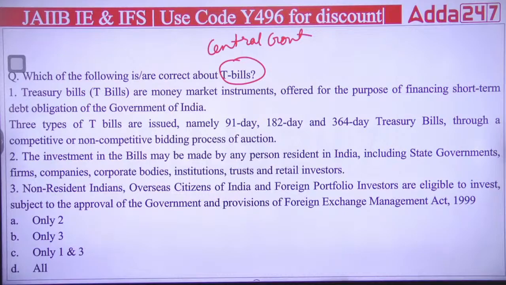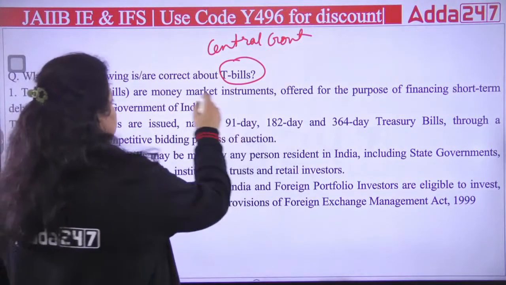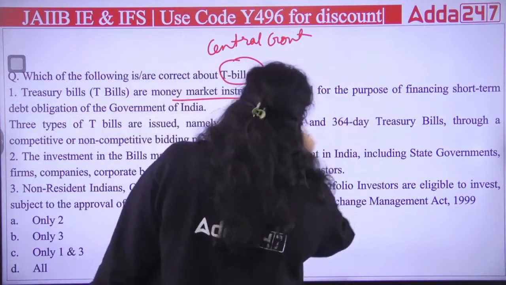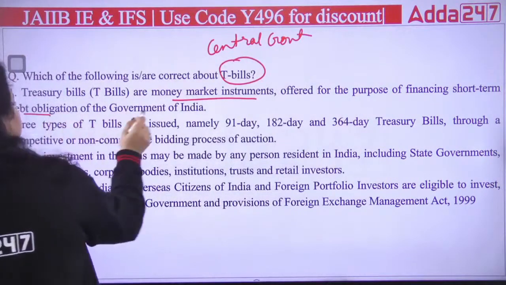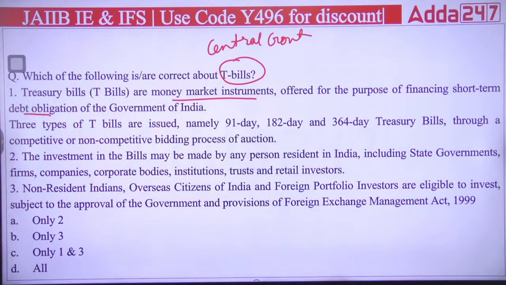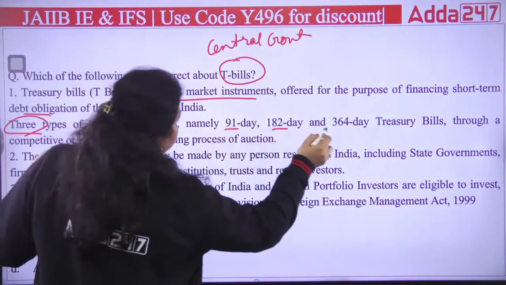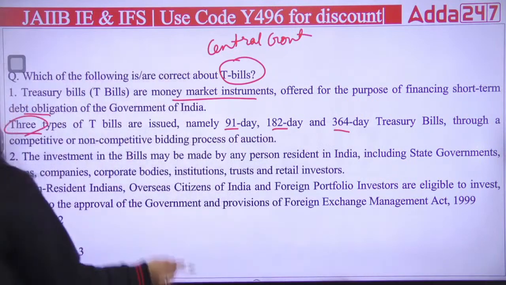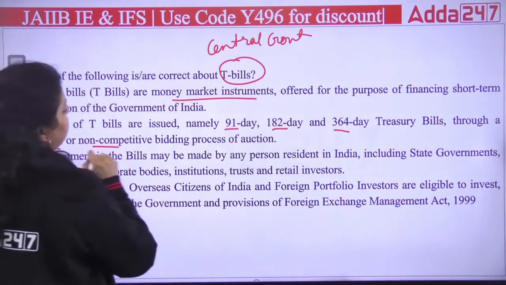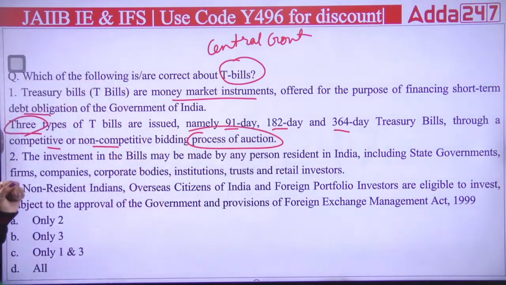The first statement is saying they are money market instruments offered for the purpose of financing short-term debt obligations of the government of India. Second, there are three types of treasury bills, that is 91, 182, and 364 days. On the basis of competitive and non-competitive bidding process of auction, treasury bills can be utilized.